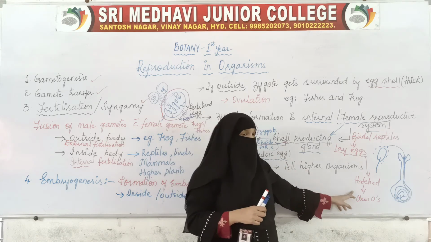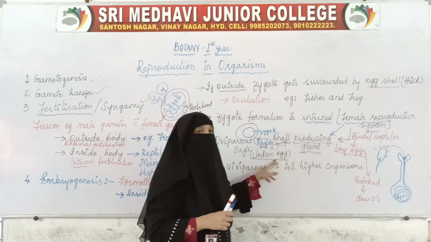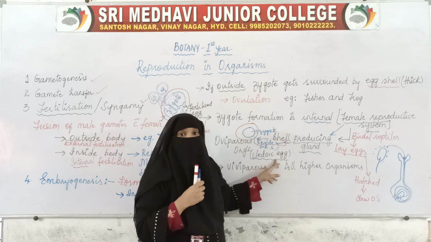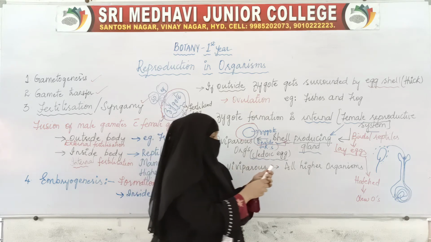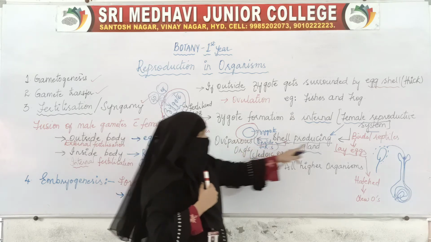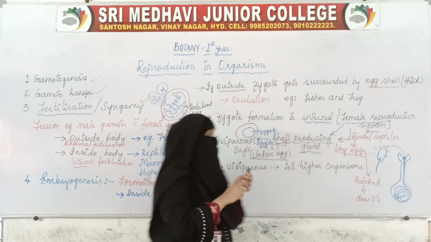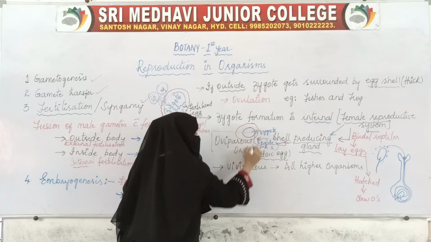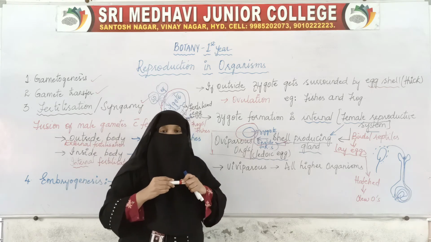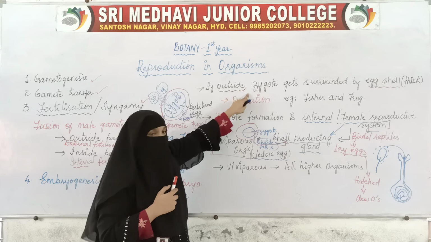So the process in which organisms lay eggs... the organisms which lay eggs. Here birds and reptiles are laying the eggs. So the organisms which lay eggs are called oviparous organisms. Here fertilization is outside, and they are also producing eggs.